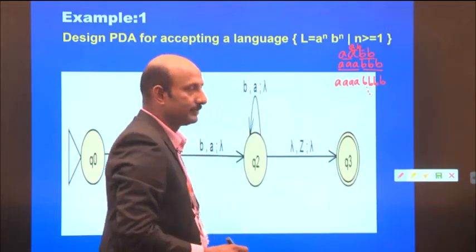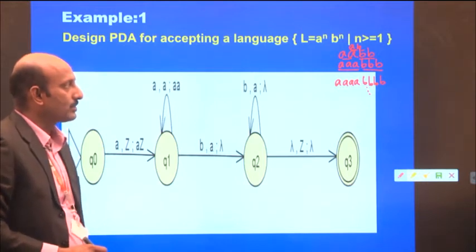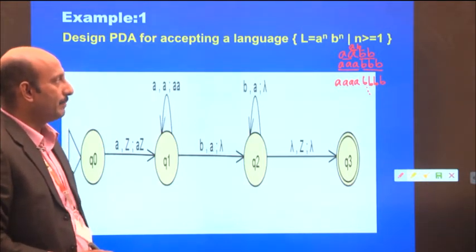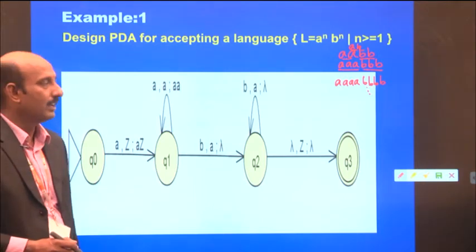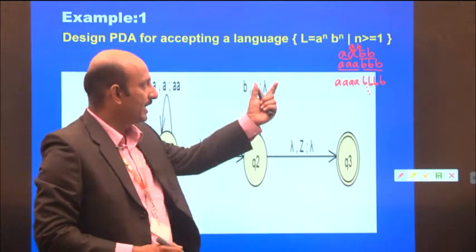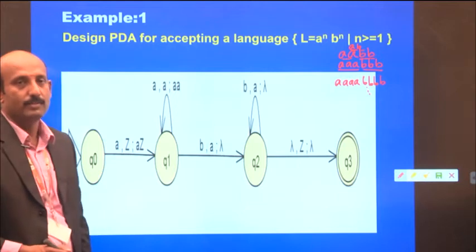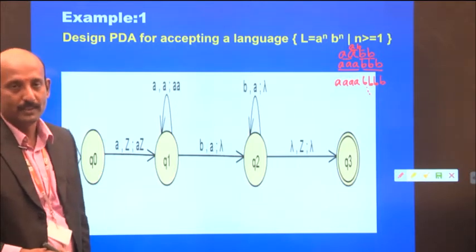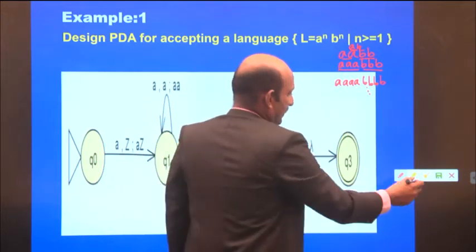When n equals 1, we get AB. When n equals 2, that is AABB. When n equals 3, triple A, triple B. Likewise, 4 A's and 4 B's for n equals 4. These are all the strings generated by the language.